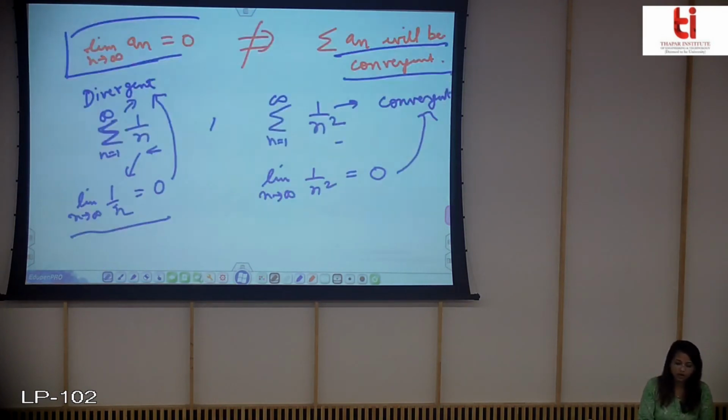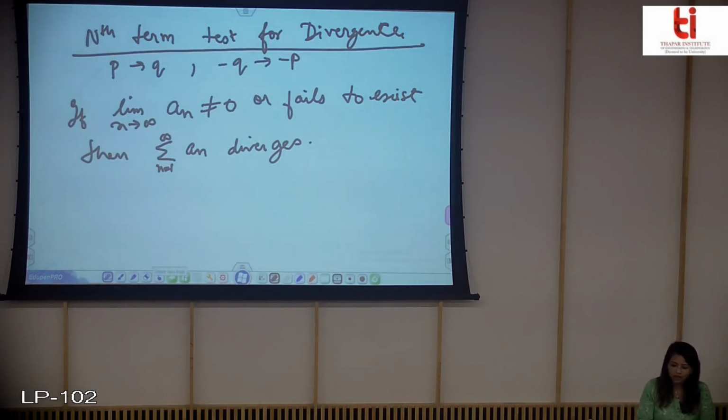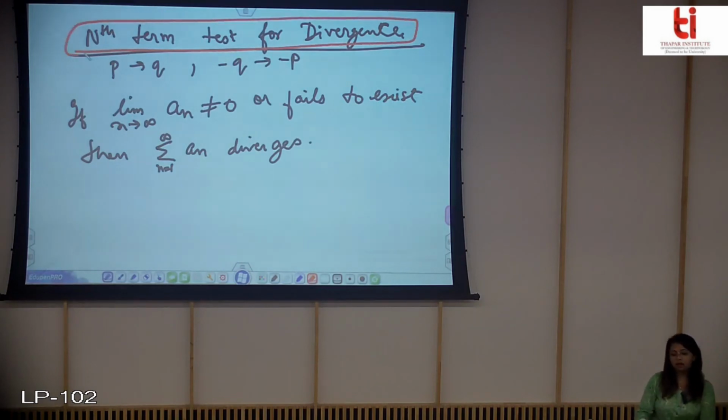This is called the nth term test for divergence, and this is a very useful test for checking the divergence of the series. We are not going to prove it, we will consider some examples. Mainly it tells about divergence only, it doesn't say anything about convergence. So let us take a look.